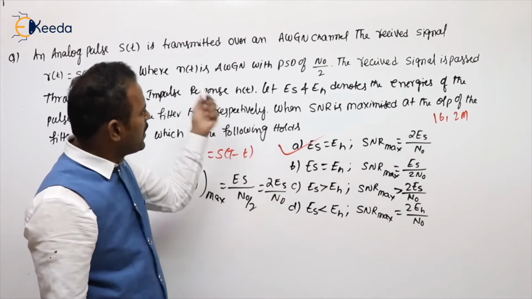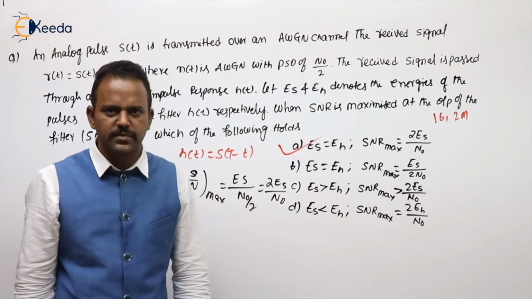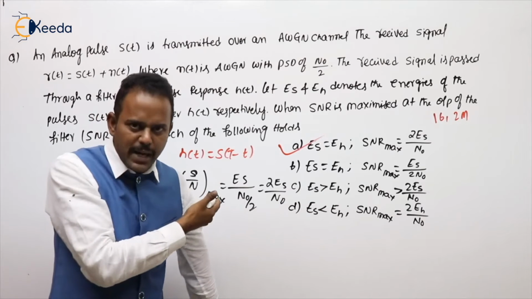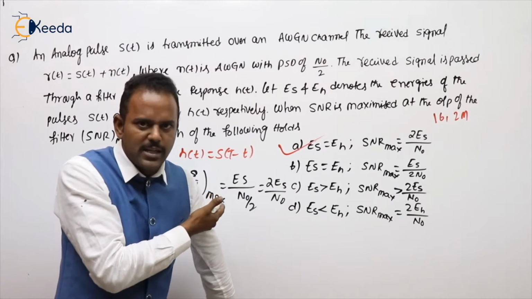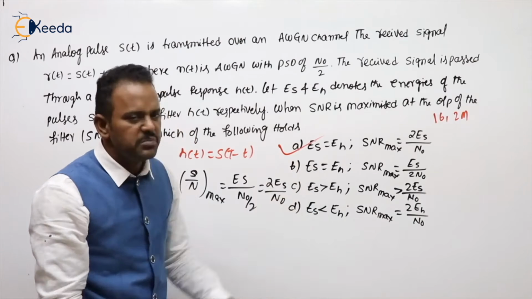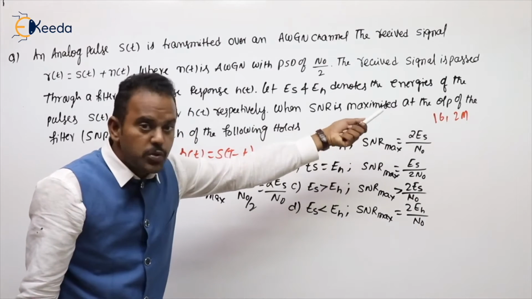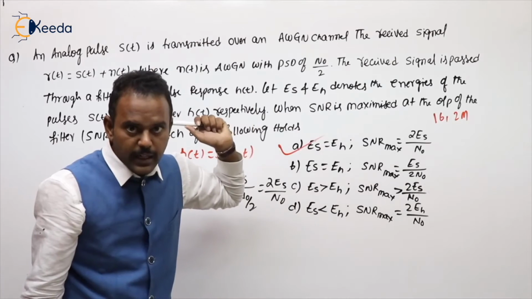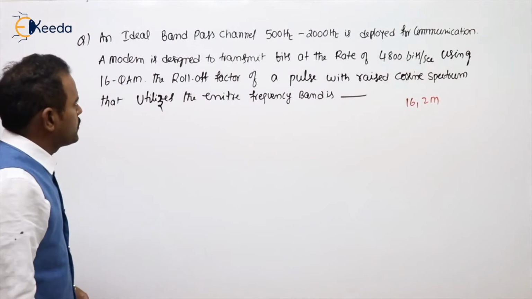A simple problem, but they have given lengthier things. You need to understand it is a matched filter because SNR is maximized. Then if you solve, option A will come. A simple question for 2 marks in GATE 2016. Clear? Yeah. See the next problem.